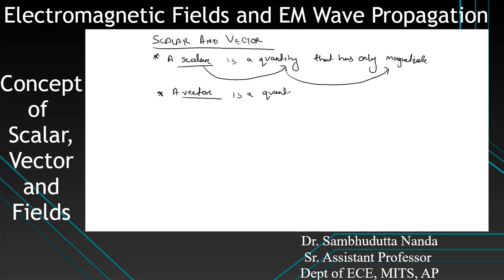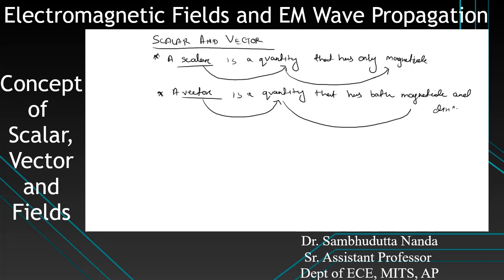Vector is a quantity that has both magnitude and direction. So what is a vector? A vector is a quantity, and what is the property of the quantity? It has both magnitude and direction. So for better understanding, I can write here, it is the property of the quantity. Because of this property of the quantity, it is called a vector or a scalar.